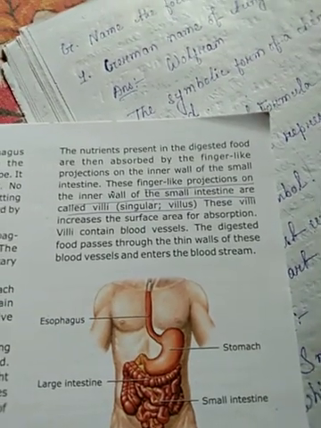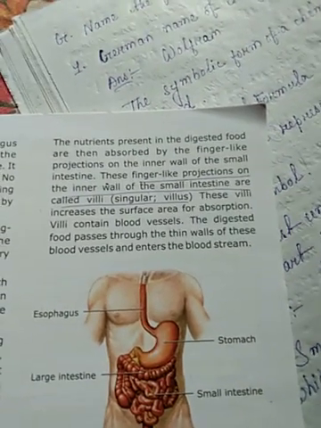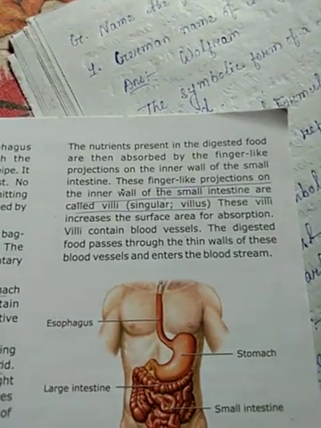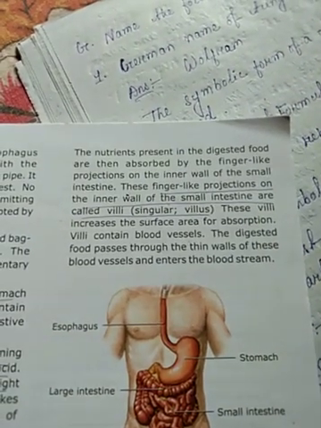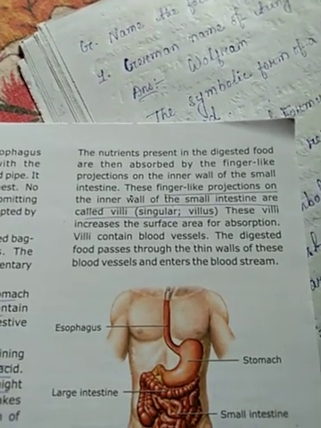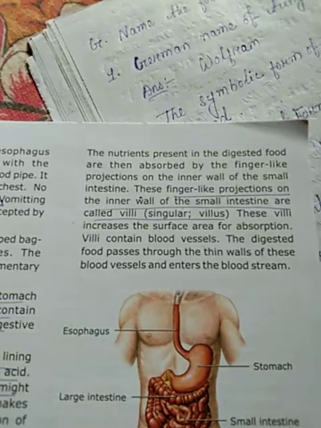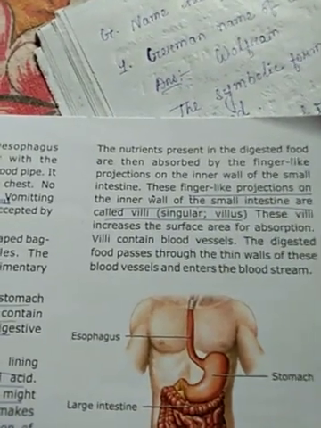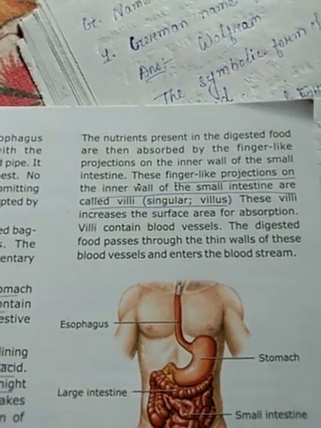Now, in our small intestine there are finger-like projections called villi. Villi increase the surface area for absorption. When absorption starts, if it is necessary to store the absorbed food, it can also increase its surface area.